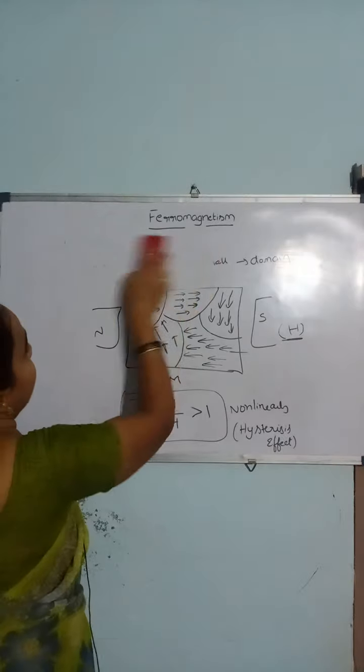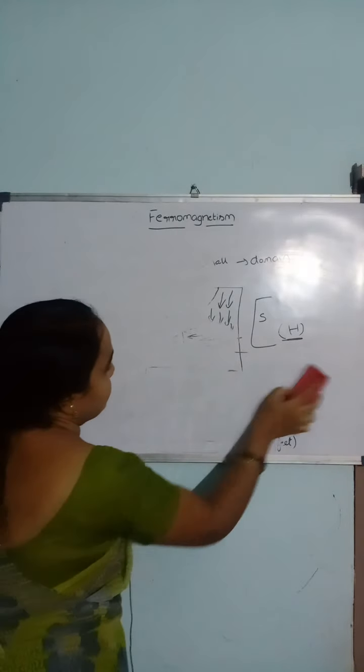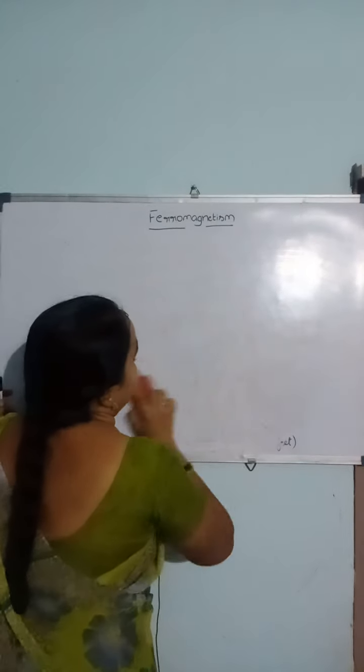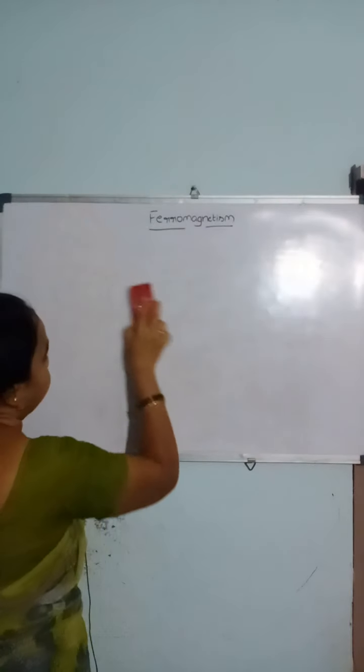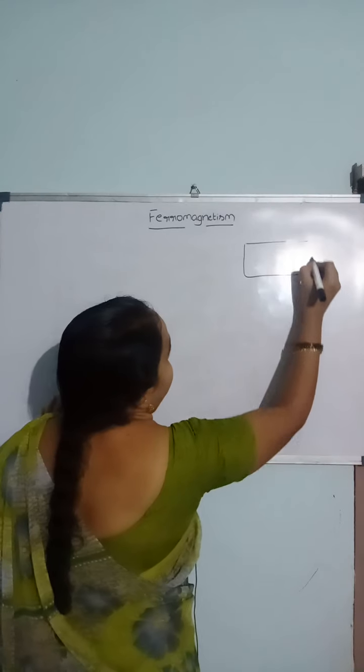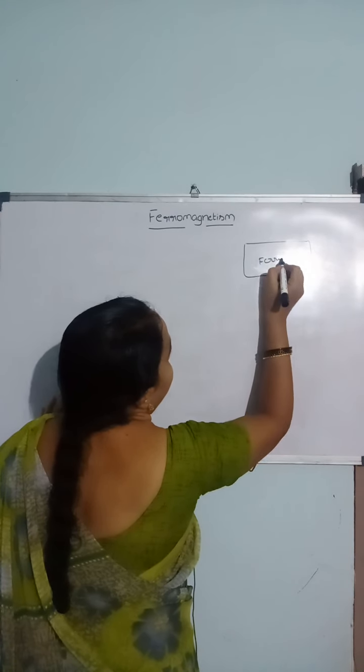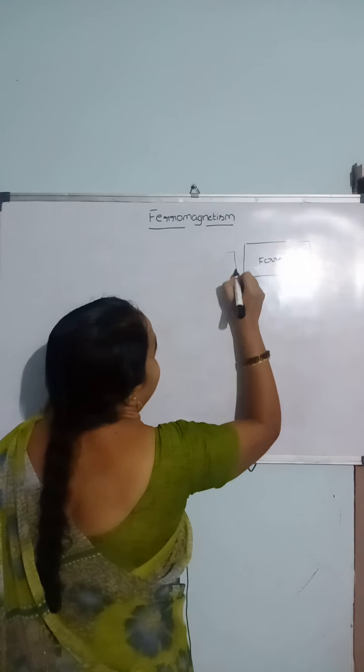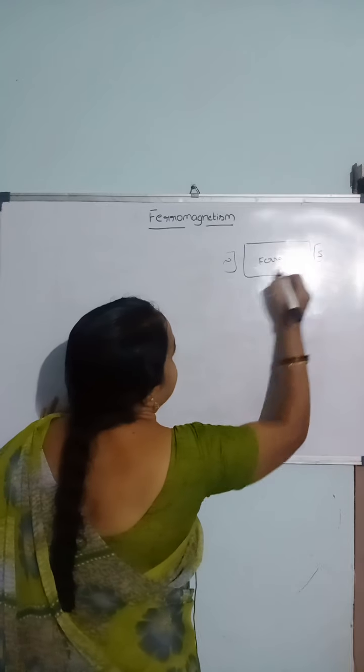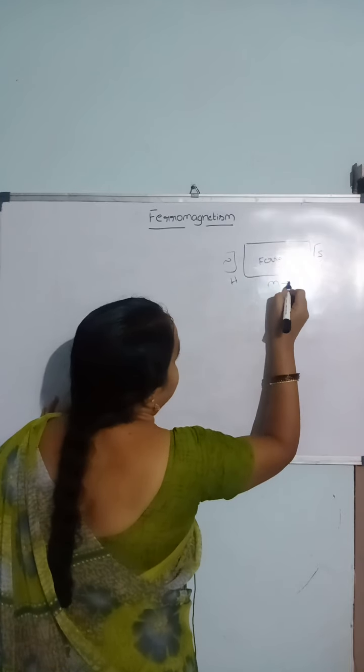So let us explain the hysteresis loop or saturation magnetization in a ferromagnetic material. We are applying an external magnetic field having intensity H to a ferromagnetic material.